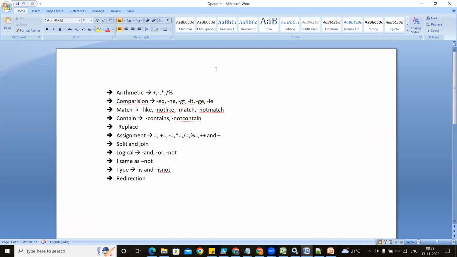Next one is your comparison operator. Comparison operators always go with a hyphen, like hyphen eq is equal to, and it is not equal to. I told you before also,